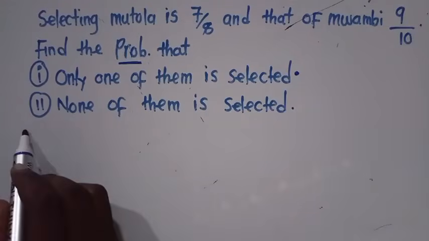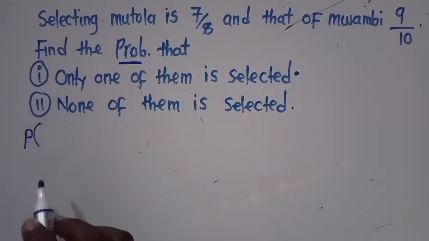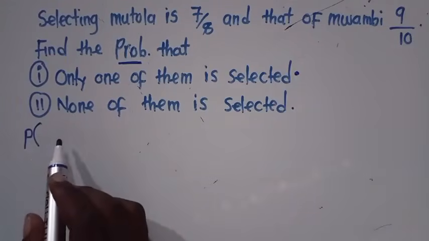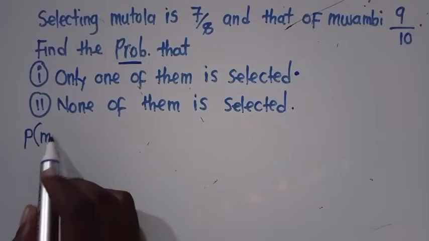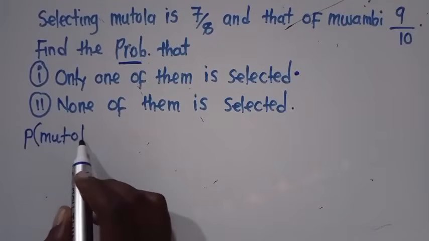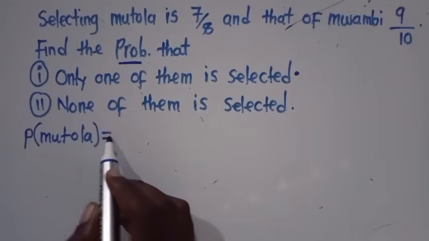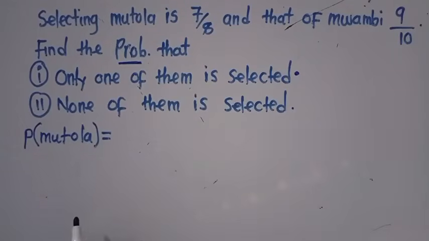We get the data. So what is the probability according to what we are given? The probability of Mutola. What is the probability of Mutola?